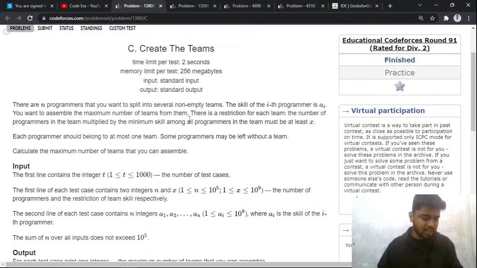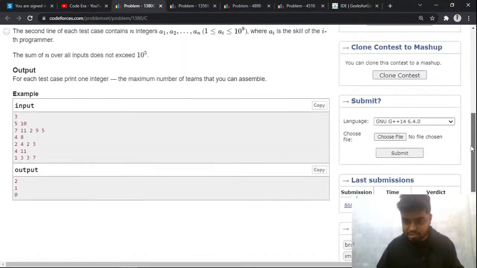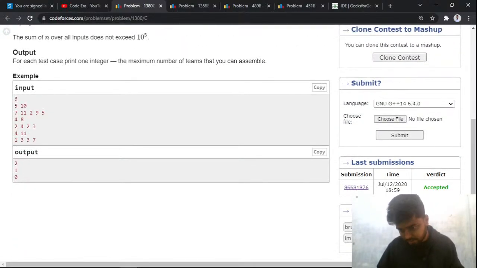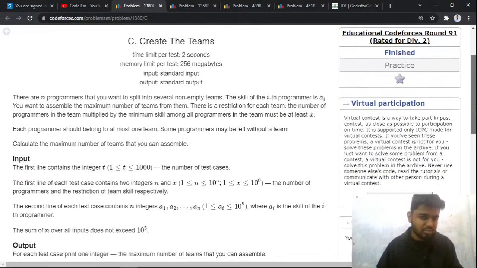So the first problem that we'll be taking is create the teams, and this was asked in CodeForces educational round 91 and its rating is 1400, right? You can see that the rating for this problem is 1400. So we are now taking problems that are considered a little bit easy-medium level, or you can say for someone who wants to be a specialist on CodeForces, right?